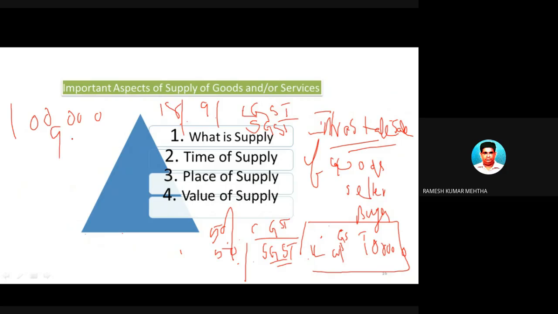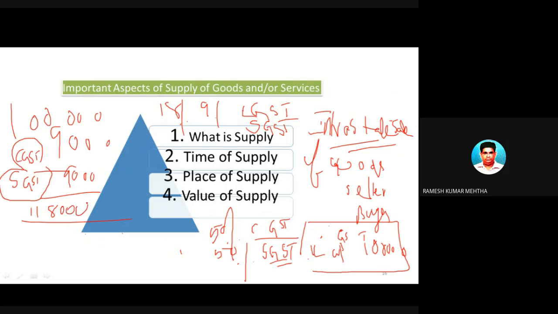So 9,000 rupees is CGST, and the other 9%, which is SGST, is also 9,000 rupees, because 50% goes to the Centre and 50% to the state, and they will be reimbursing. So here, as this is an intrastate sale, the tax is levied in this form, 50% CGST and 50% SGST. How did you come to know that it is intrastate? Because of the place of supply.